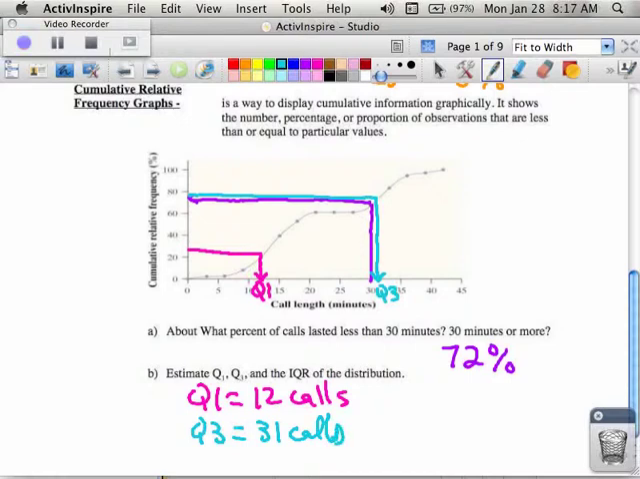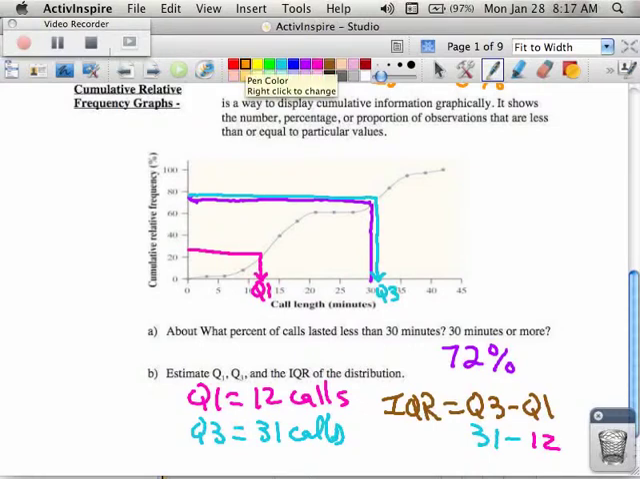So if I want the IQR, when I'm doing these, my IQR is equal to Q3 minus Q1, or in other words, I'm taking my 31 and I'm subtracting off my 12, or in other words, my answer should be 19 calls. Does that sound right?